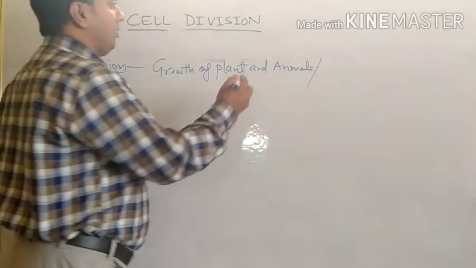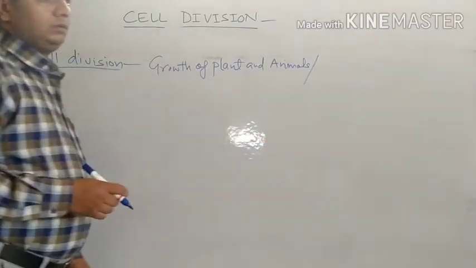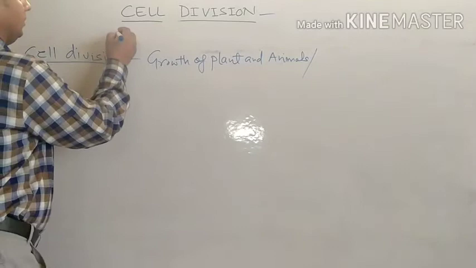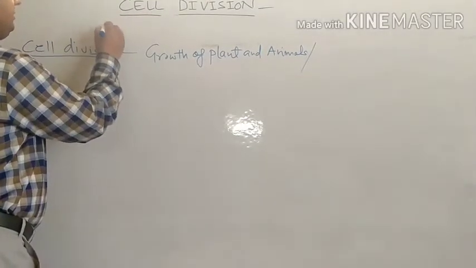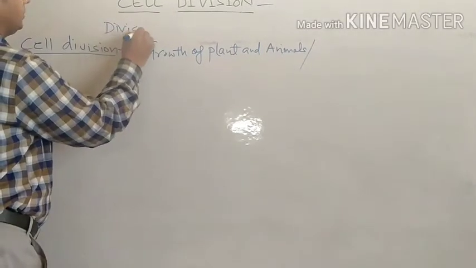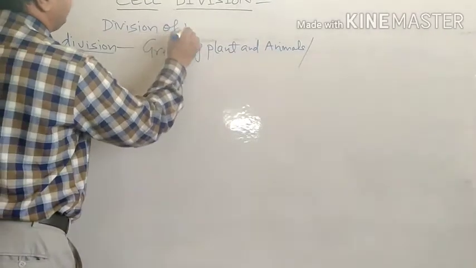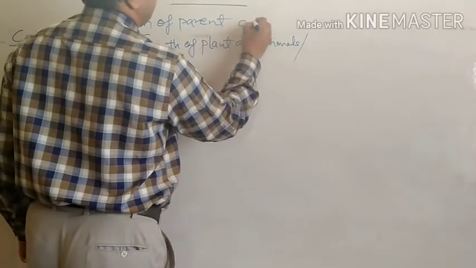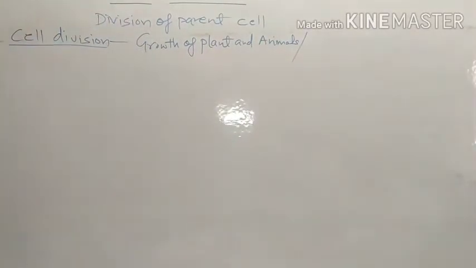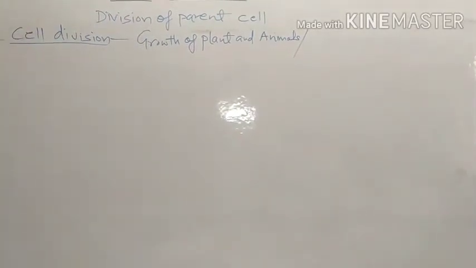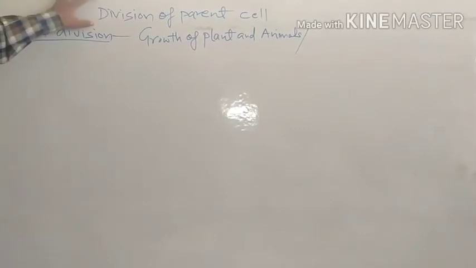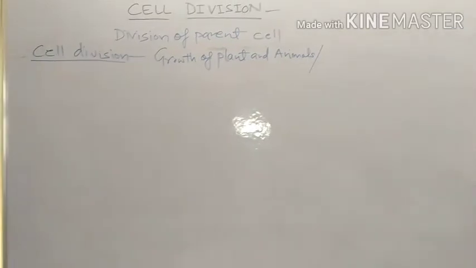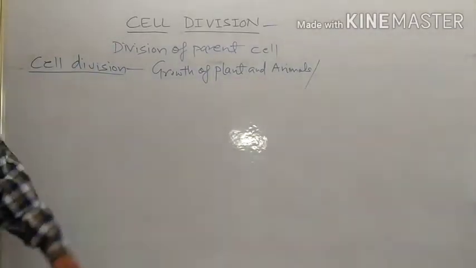What is cell division? It is a process in which a parent cell is divided into two daughter cells. So it is actually division of the parent cell into two daughter cells, and those daughter cells may contain the same number of chromosomes, or they may contain the haploid number of chromosomes, or half the number of chromosomes of the parent cell.